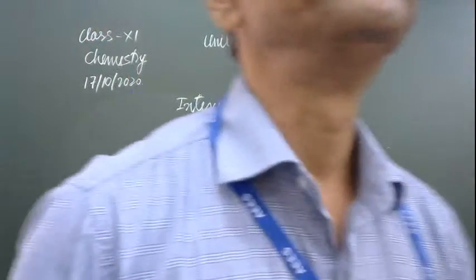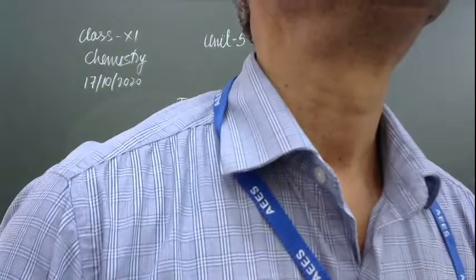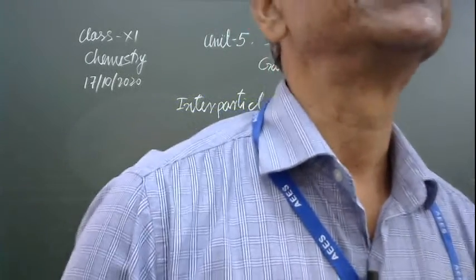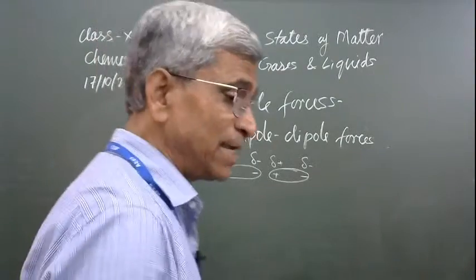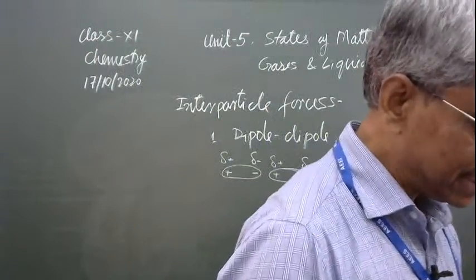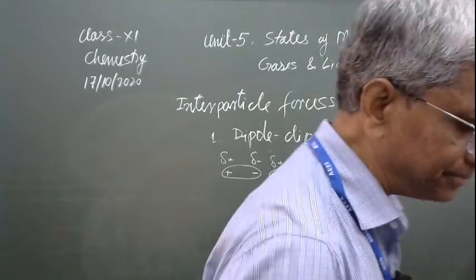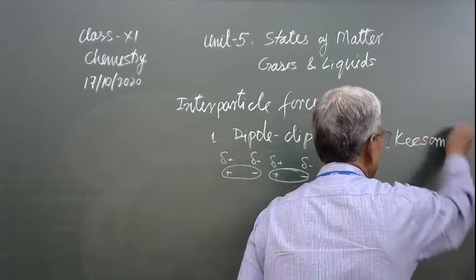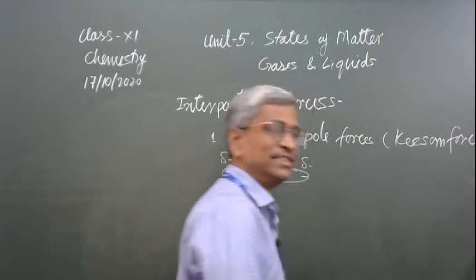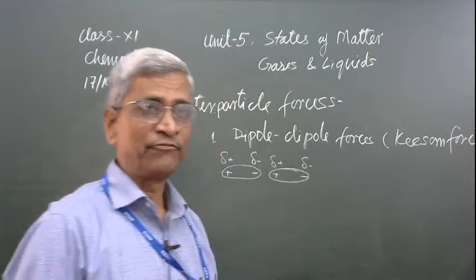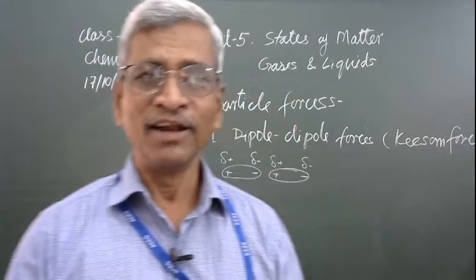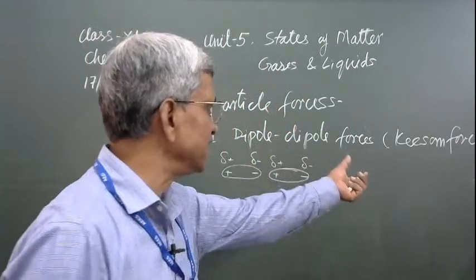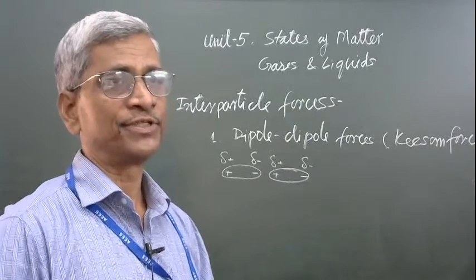Okay, beta, any query? London dispersion force is left. Okay, Tanmay, London dispersion force. Okay, beta. This dipole force was given by Kashyap. This is called Kashyap force. Out of these five forces, one force is also called London force. This was given by the scientist Kashyap, that is why it is known as Kashyap force.